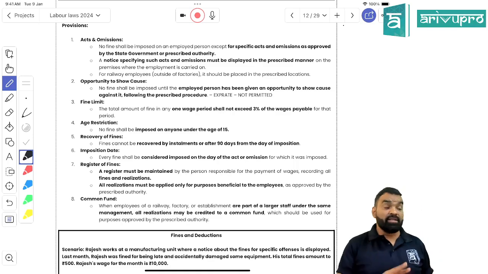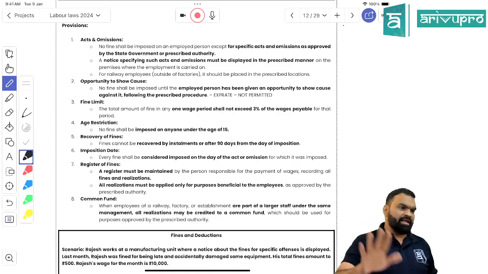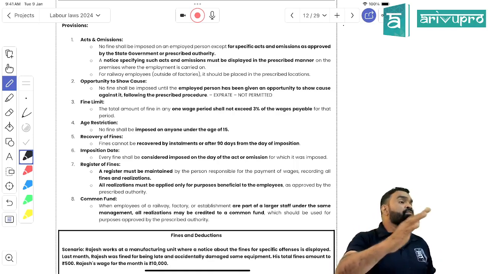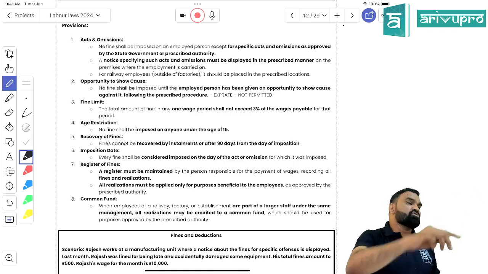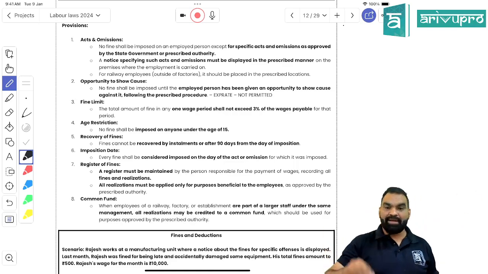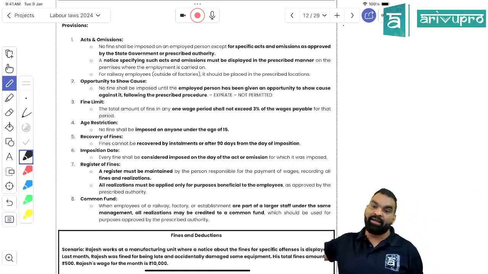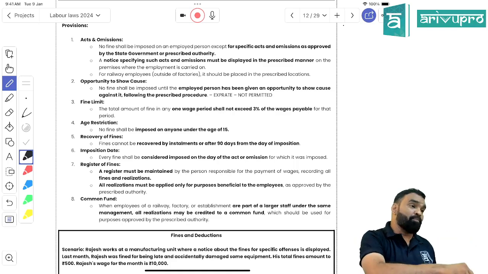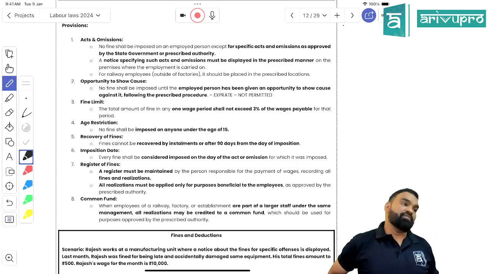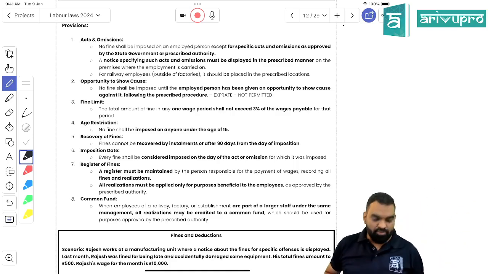Second, give them a concession period to pay the fine within 90 days, but you cannot recover it in installments. And never charge a fine from an employee below 15 years.